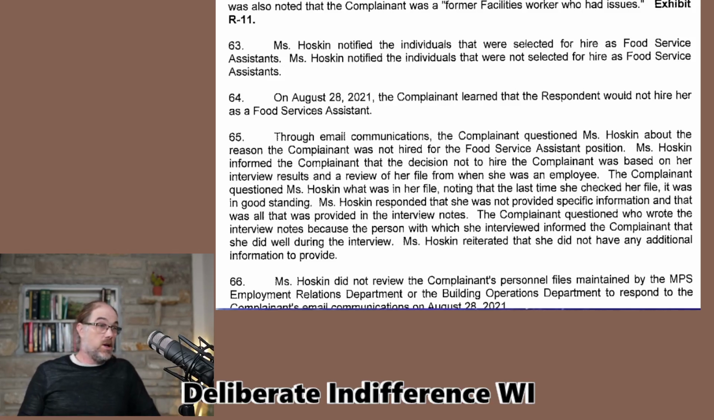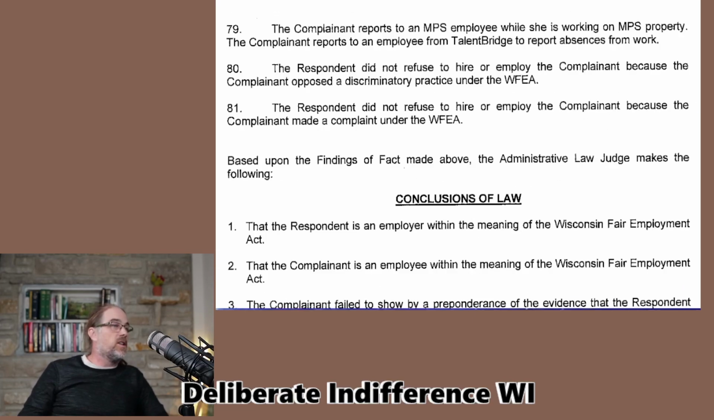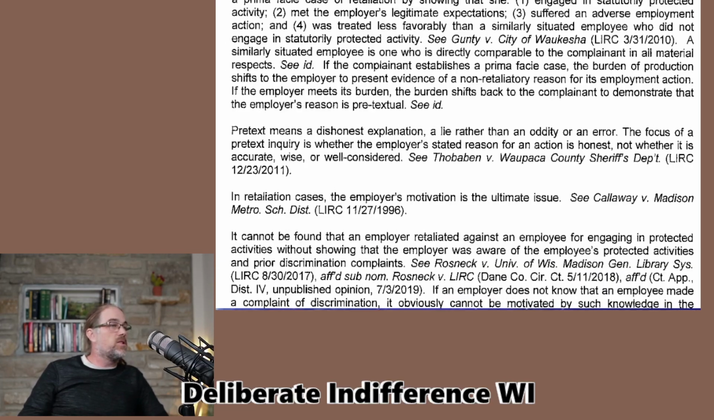So it's the "had issues" part, and we go up here, and it says it was also noted the complainant was a former facilities worker who had issues. So we looked in the Slotin-Beauchamp interview notes, and it's not in there. And the only place, therefore, that can come from is the personnel file. We'll see what the definitive evidence is, just on what she says.